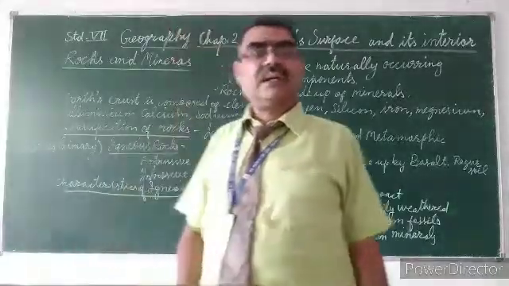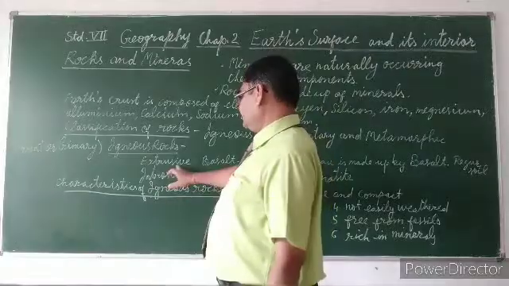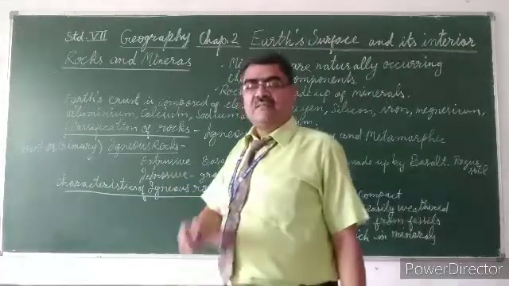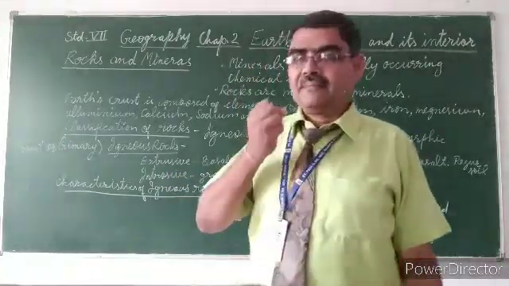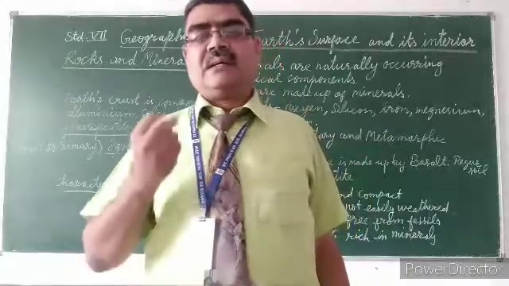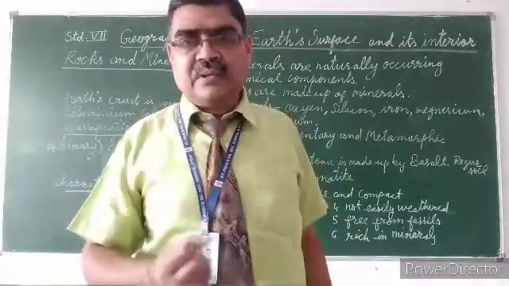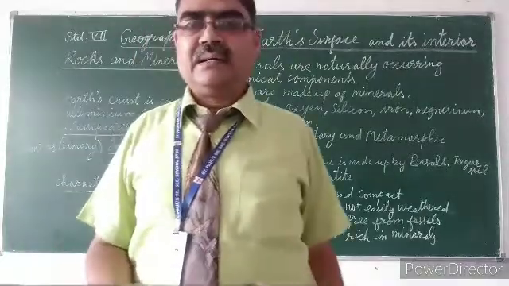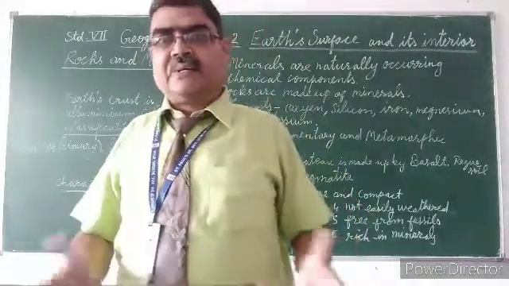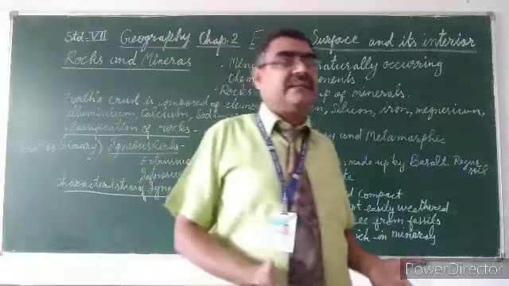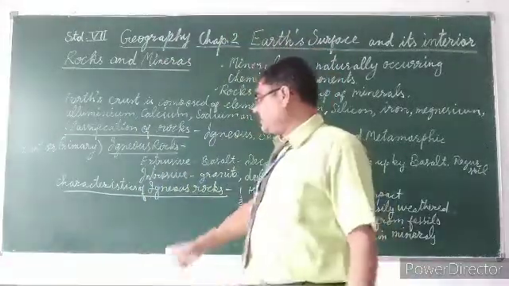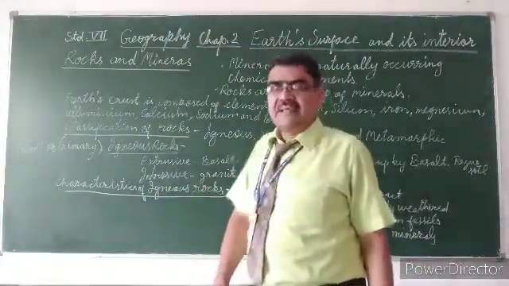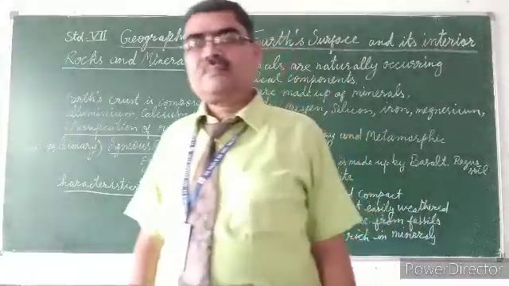It is called extrusive rock. When lava cools, it becomes hard and is converted into rock. This rock is called extrusive igneous rock.